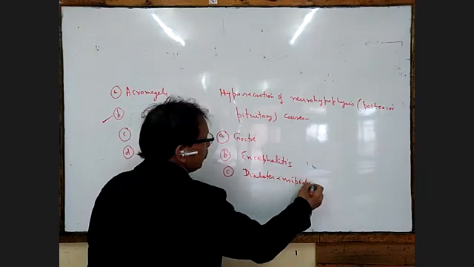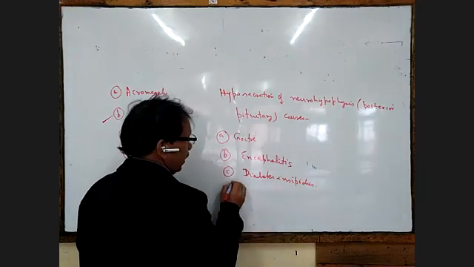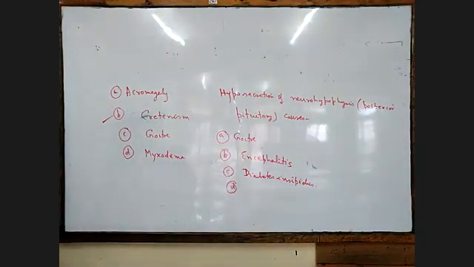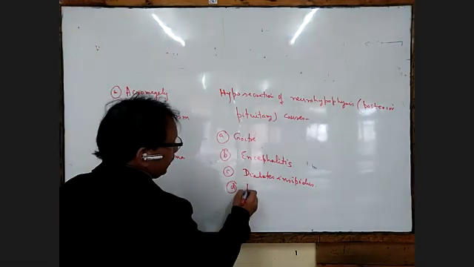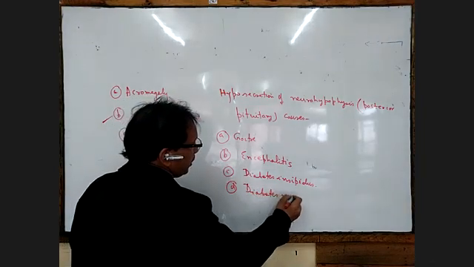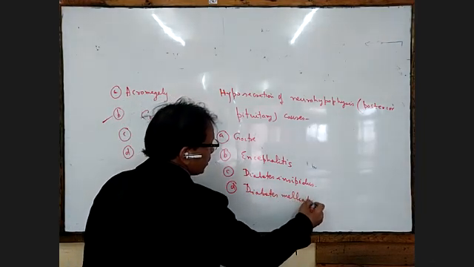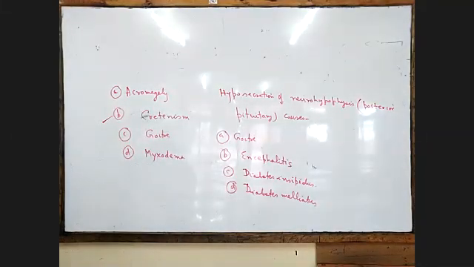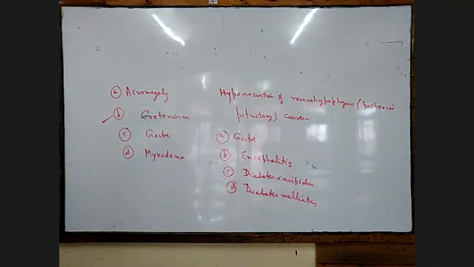Insipidus means there is glucose in the blood, and D will be diabetes mellitus. So here, last time we have differentiated diabetes insipidus and diabetes mellitus.